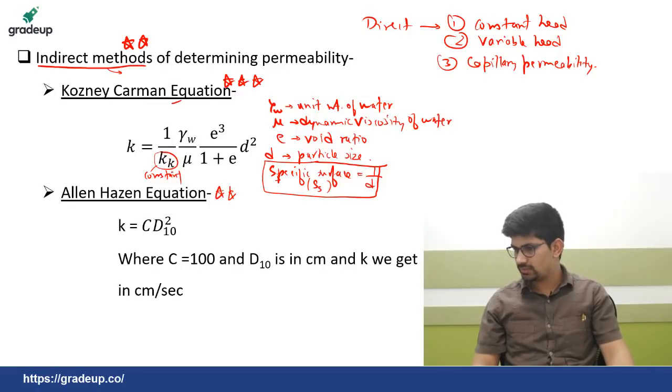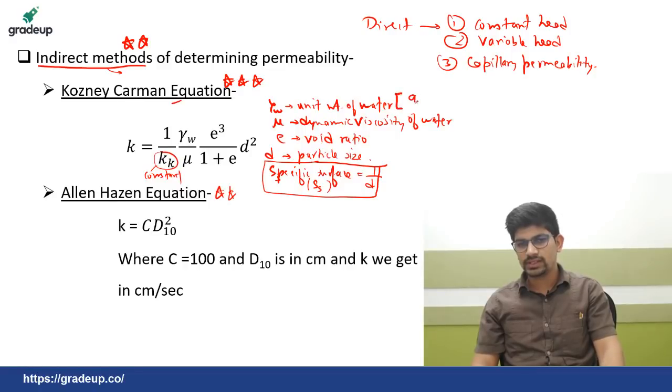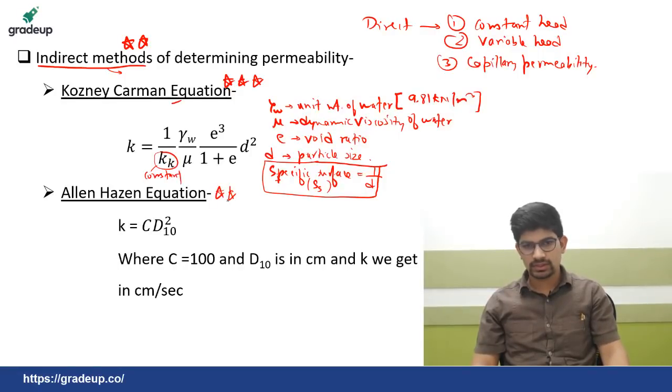Navneet Chauhan sir, please explain more about gamma W. I don't think there is much to discuss about gamma W. Gamma W is the unit weight of water, which is simply 9.81 kilonewton per meter cube. Okay, so it is a standard value.